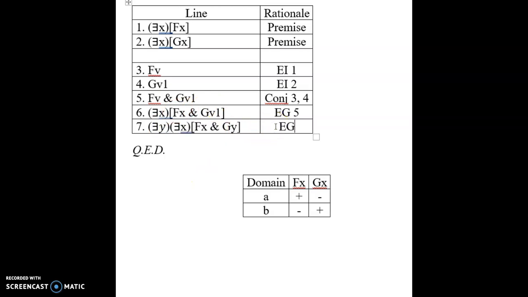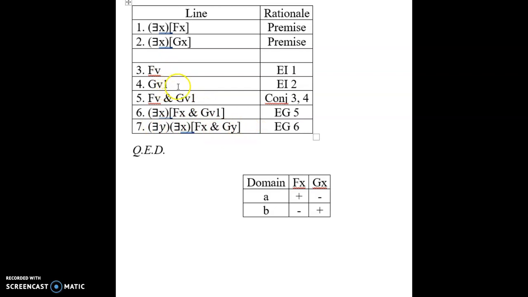This would be existential generalization on 6, and that's absolutely okay. There's at least one Y and there's at least one X. That does indeed follow from these premises, and that's okay, right? With the V1 that forces you to set up a separate thing. Maybe V is identical with V1, maybe not, and that's what's getting caught here.